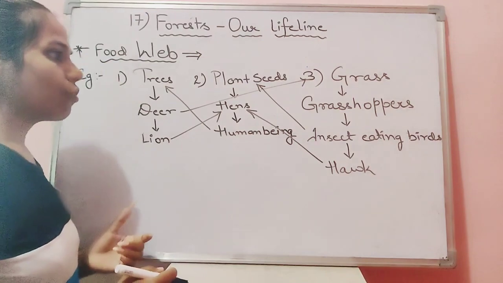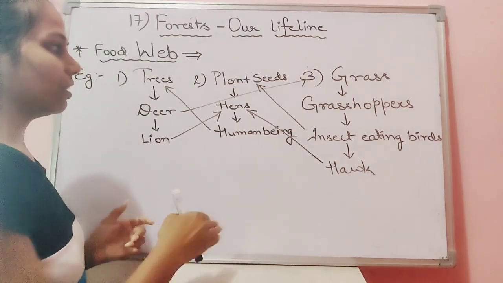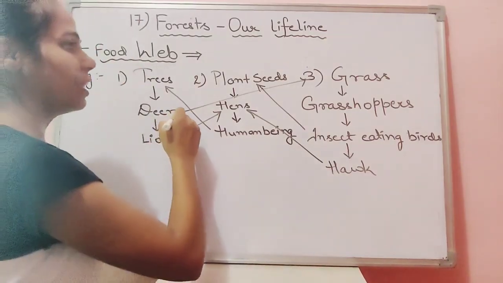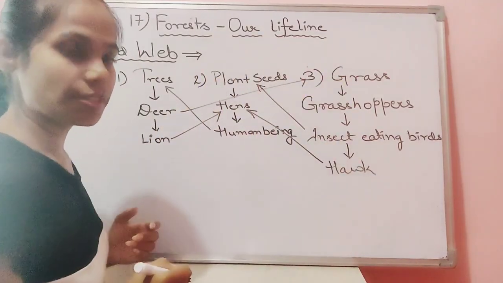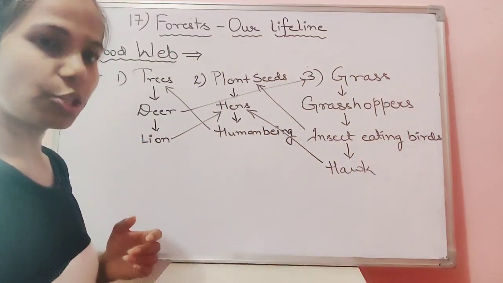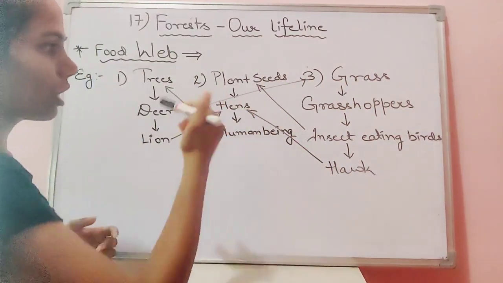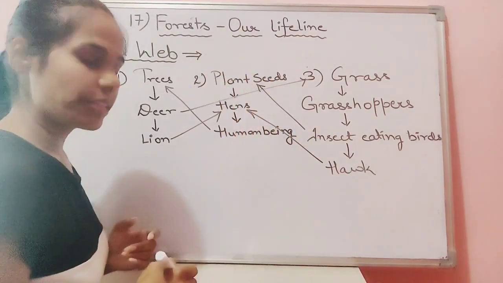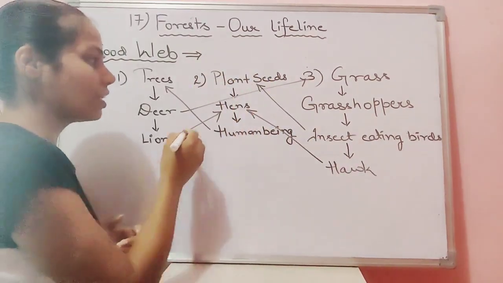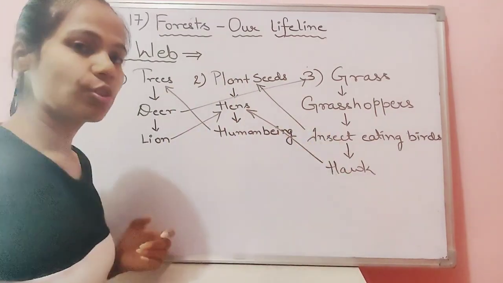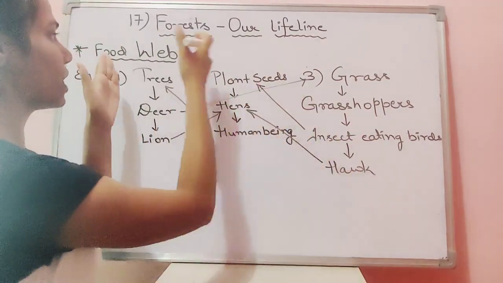Okay, so here what you will observe, that these chains are interconnected. How are they interconnected? Deers also eat the grasses. Hawk is a bird similar to eagle, also eats hens. Insect eating bird can also eat plant seeds. Similarly, lion can also eat the hen. So this is an interconnection. Okay, so this interconnection is known as web.